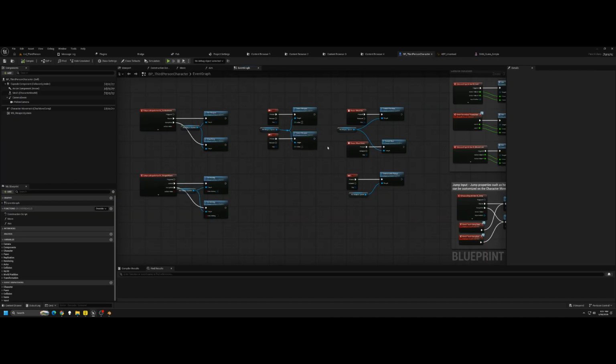Let's open our character blueprint to map our new inputs. First, duplicate your select weapon node. Change the input node to key press 3, call select weapon from the component, and change the index value to 2. I forgot to do this here.